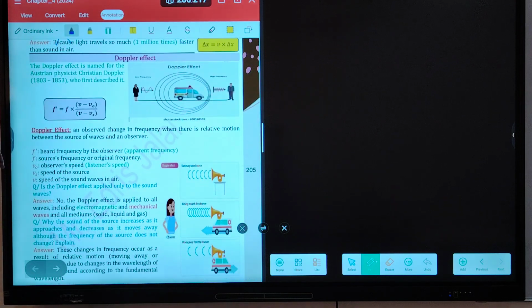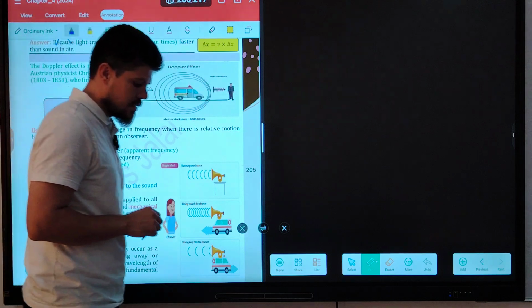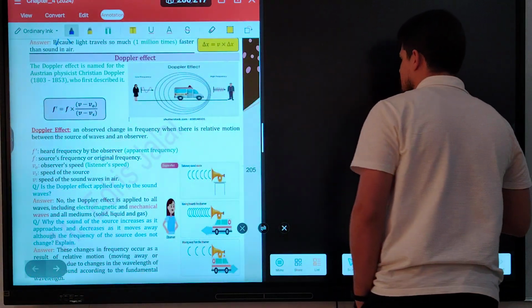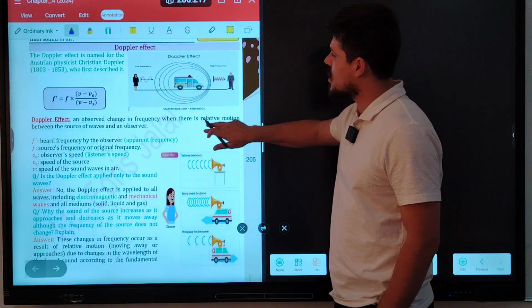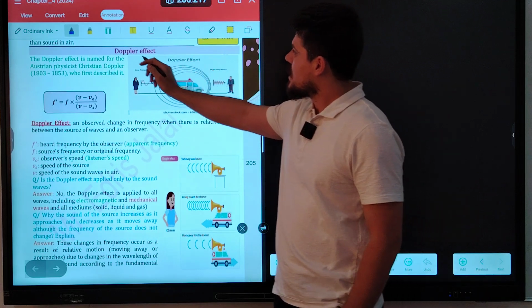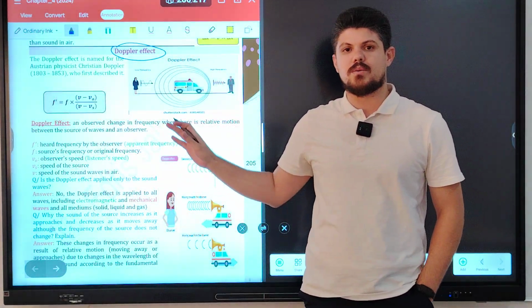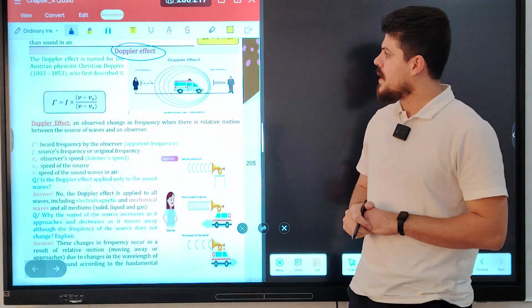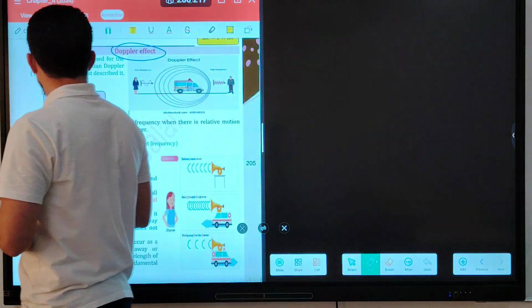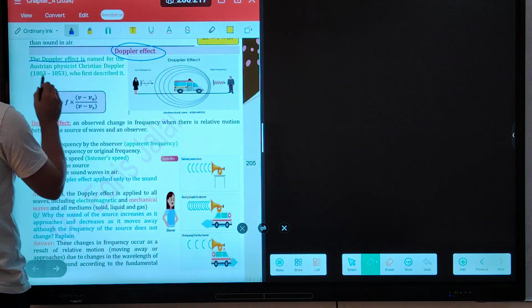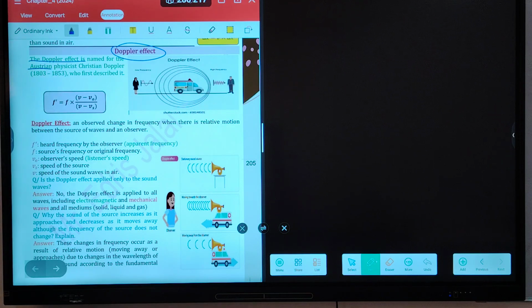Okay. Now we will talk about the Doppler effect, another topic in this section, section 1 in chapter 4. Very good topic. Be careful. The Doppler effect is very, very important, guys. Every year they will bring a question about the Doppler effect. Okay. What is the Doppler effect? The Doppler effect is named for the Austrian physicist Christian Doppler, who first described it in 1803 and 1853.